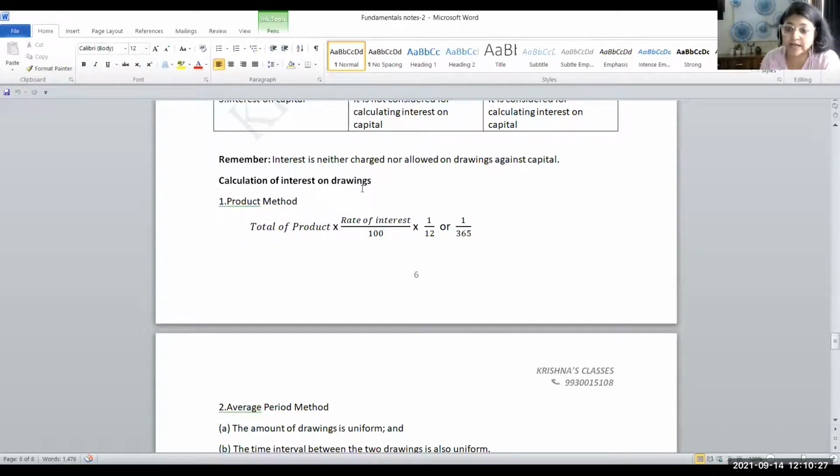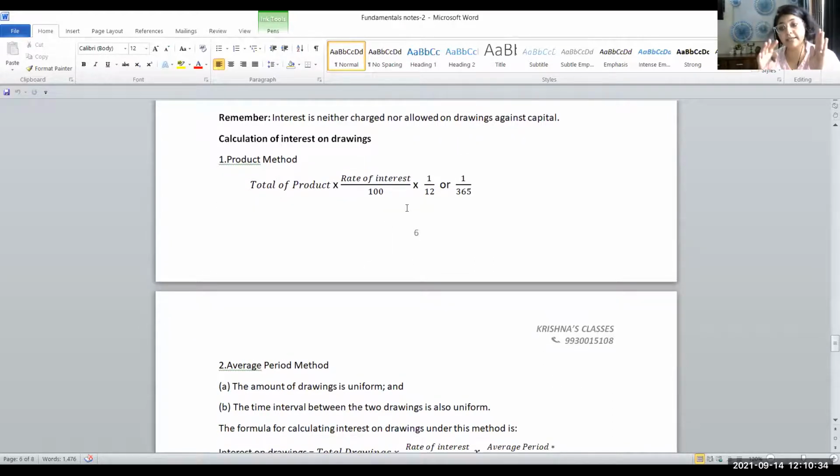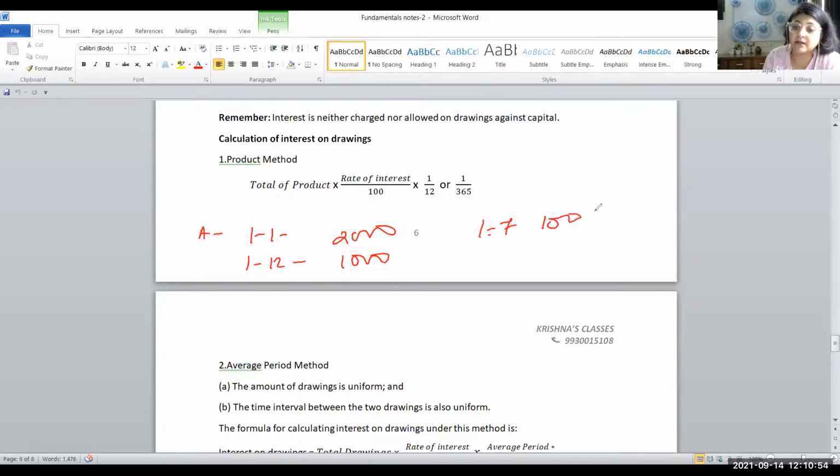Calculation of interest on drawings. How do we do? So what is the method of charging interest on drawing? If drawing is not made uniformly, means suppose a partner A is there, that partner has withdrawn on 1st of January some 2,000 rupees, on 1st of December he has withdrawn 1,000 rupees, sometime back on July he had withdrawn let's say 1,000 rupees again, and on 1st of August he had withdrawn some 8,000 rupees.